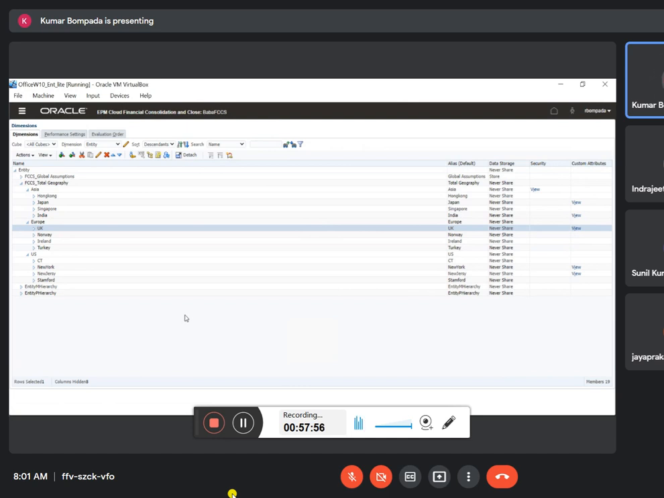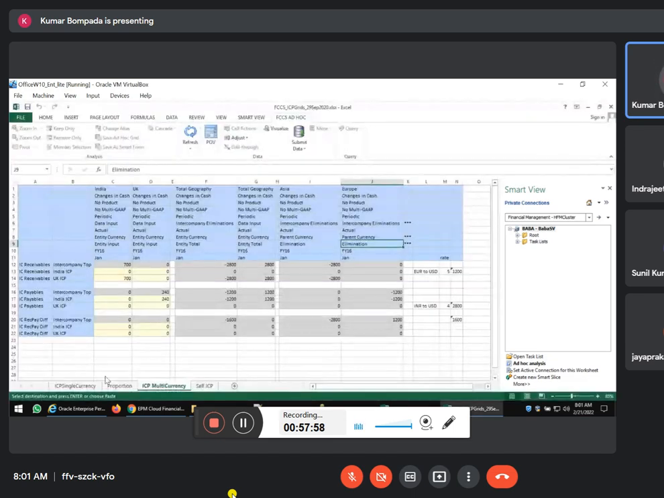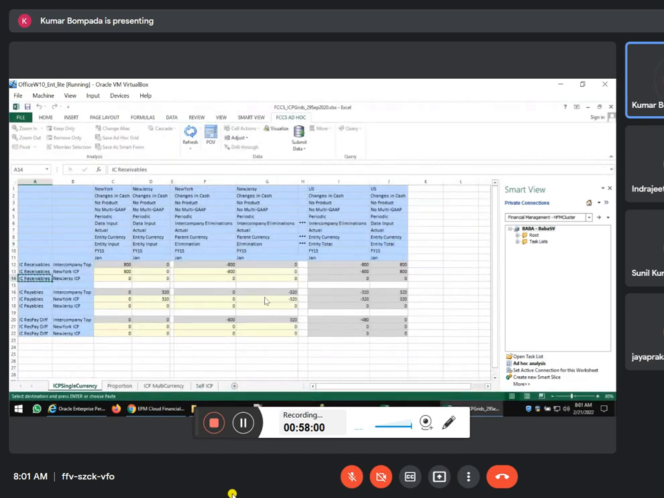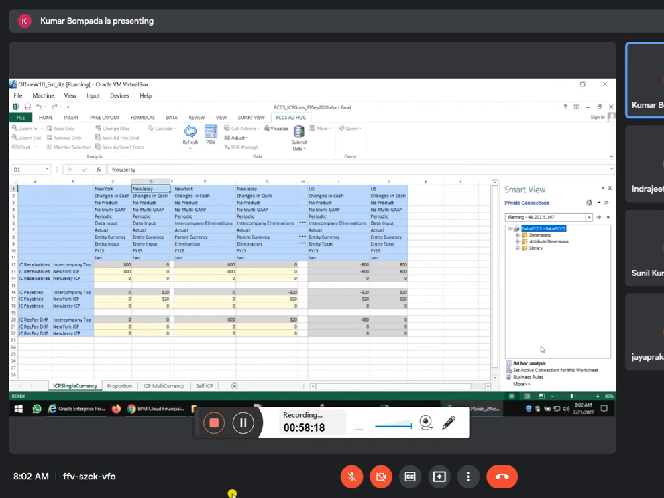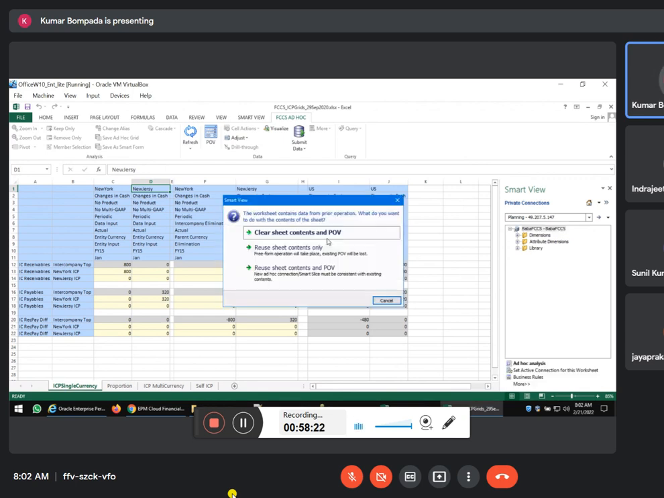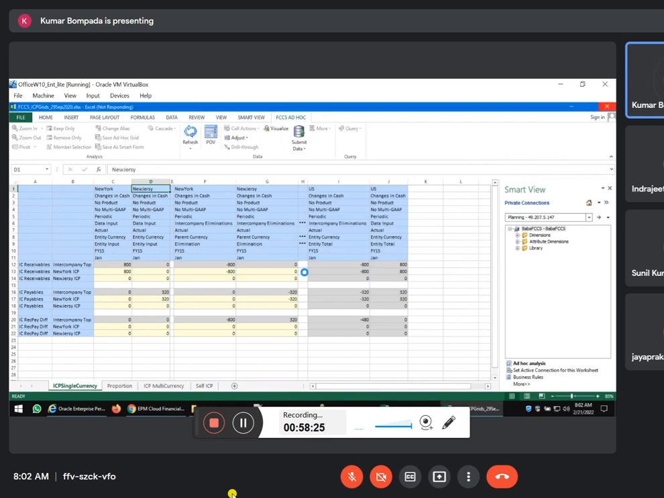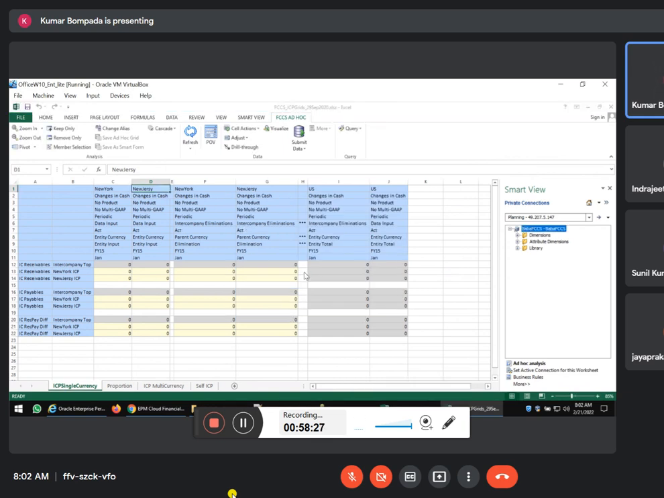Now done. Go to your FCCS. First go to single currency. So here I have taken New York and New Jersey. Right click on ad hoc. First we will have to connect to the application first. Click on ad hoc analysis, console, reuse the connection. Done. Yes.